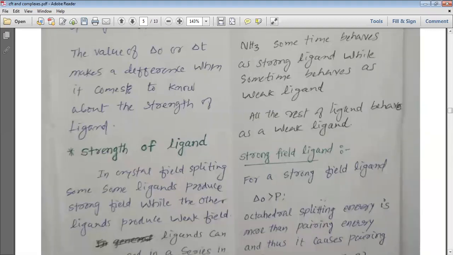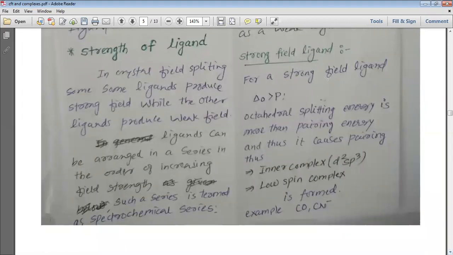Now let us understand what a strong field ligand is and how it affects the various parameters related to coordination compounds. For a strong field ligand, please remember that delta O is greater than P. So if the octahedral splitting is more than P, the pairing energy, pairing takes place in the d orbital. Octahedral splitting energy is more than the pairing energy, and thus it causes pairing, and when pairing takes place, we get inner complexes with d2sp3 hybridization.